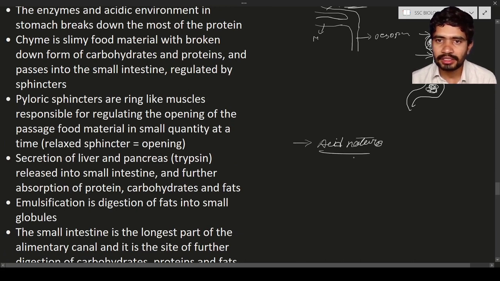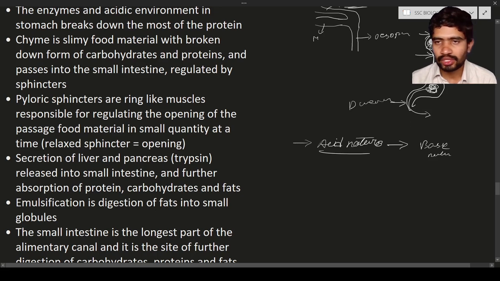Then the acidic nature of the food is going to turn into basic nature when the food is digested up to some extent in the stomach. It enters into the small intestine through the duodenum.